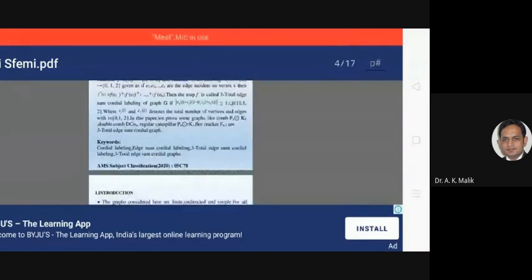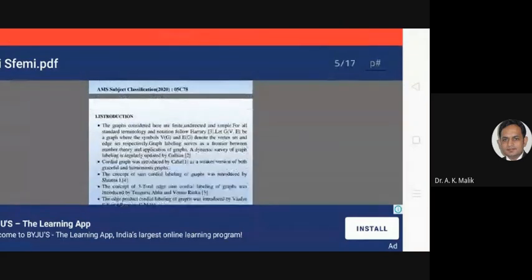Introduction: the graphs considered here are finite, undirected, and simple. For all standard terminology and notation we follow Harary. Let G(V, E) be a graph where the symbols V(G) and E(G) denote the vertex set and edge set respectively. Graph labeling serves as a boundary between number theory and the structure of graphs. A dynamic survey of graph labeling is regularly updated by Gallian.